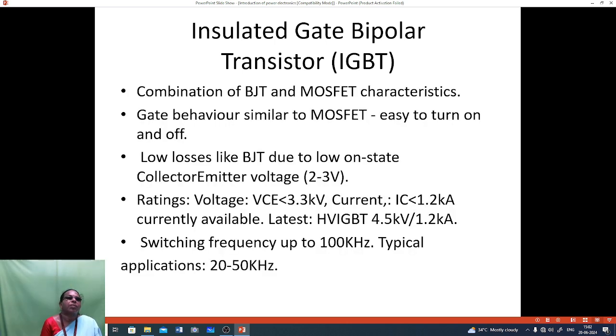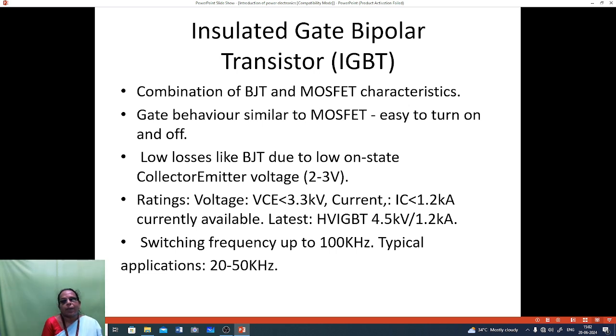It is a combination of BJT and MOSFET characteristics. Gate behavior is similar to MOSFET, easy to turn on and turn off. Low losses like BJT due to low on state collector emitter voltage, which will be 2 to 3 volt. The voltage rating is collector emitter voltage less than 3.3 kV and the collector current is 1.2 kiloamps.